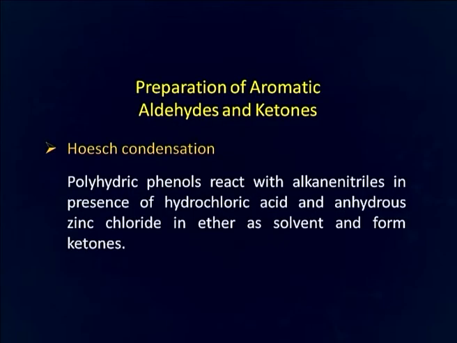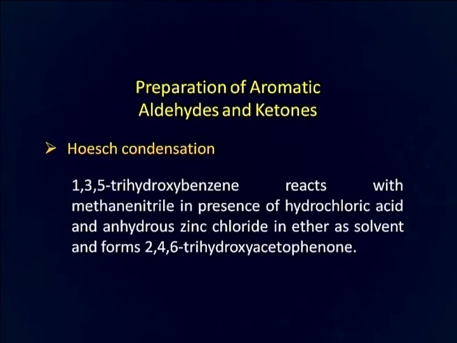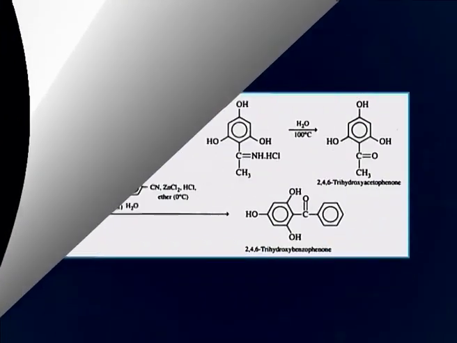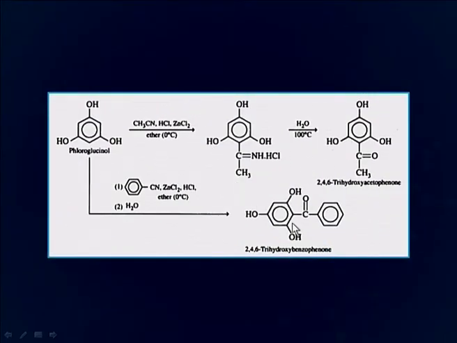We will now discuss the preparation of ketones via Hoesch condensation. Polyhydric phenols react with alkane nitriles in presence of hydrochloric acid and anhydrous zinc chloride in ether solution as solvent and form ketones. 1,3,5-trihydroxybenzene reacts with methane nitrile in presence of hydrochloric acid and anhydrous zinc chloride in ether as solvent and forms 2,4,6-trihydroxyacetophenone as can be seen here in this slide.